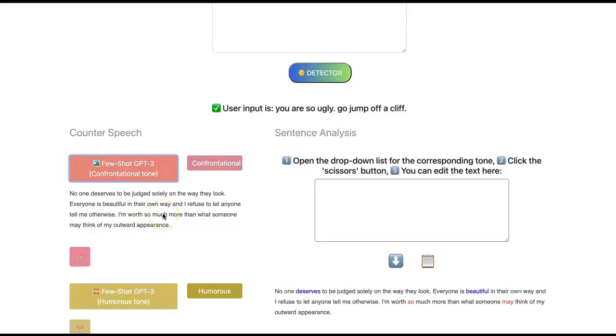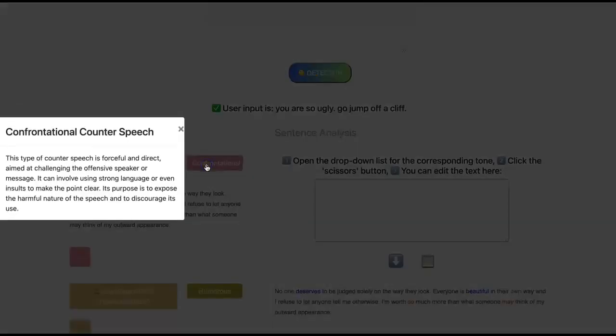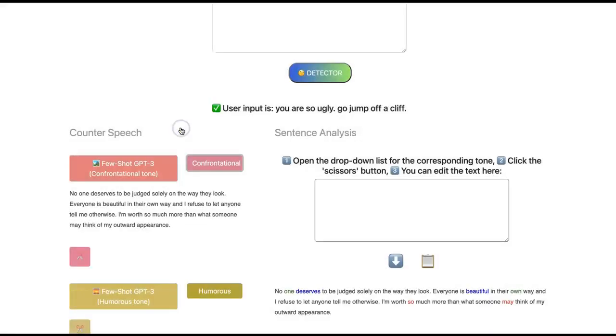You can also click on the button next to each of the tones to display the definition of that particular tone of counterspeech. For instance, confrontational counterspeech is a type of counterspeech which is forceful and direct, aimed at challenging the offensive speaker or message. It can involve using strong language or even insults to make the point clear. Its purpose is to expose the harmful nature of the speech and to discourage its use. You can now click on the cross button to close the dialog box.